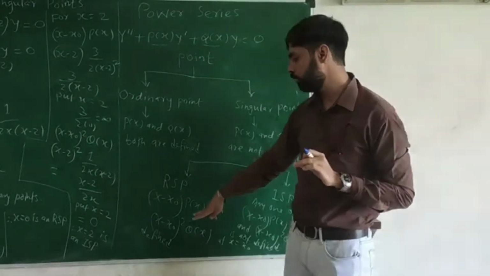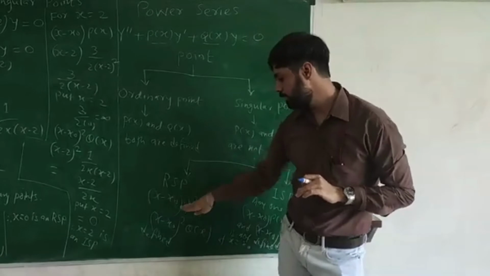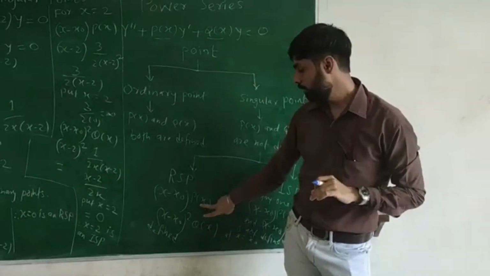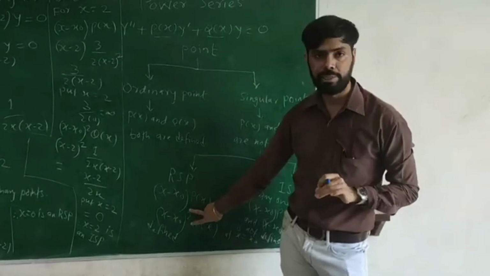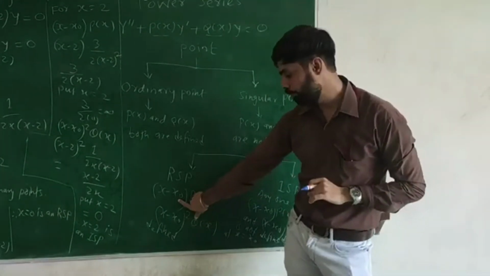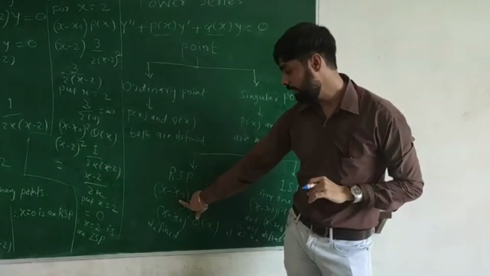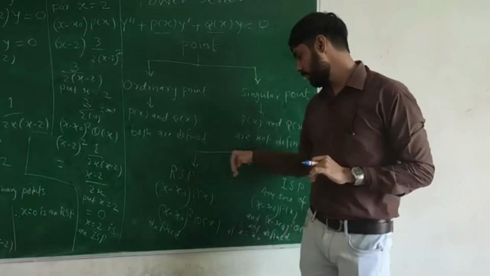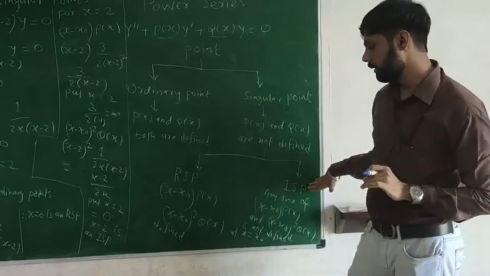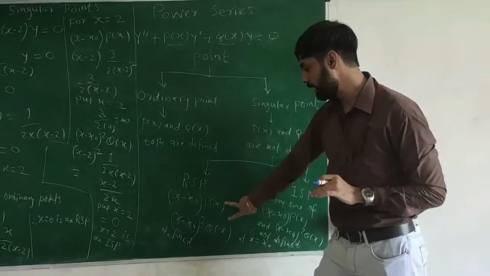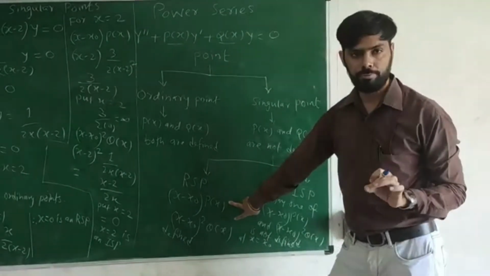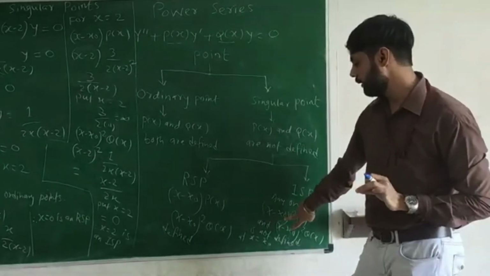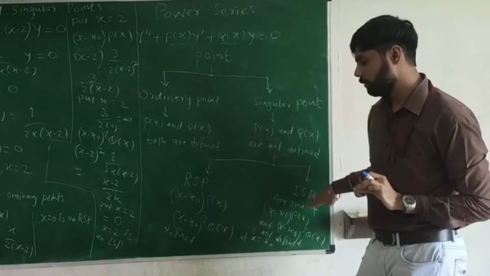For that, we have to find two functions: (x minus x0) p(x) and (x minus x0) whole square q(x). If these two functions are defined for a particular value x0, then that x0 is called a regular singular point. The other case is the irregular singular point. If any one of these is not defined, or both are not defined at a particular point x0, then that x0 is called an irregular singular point.